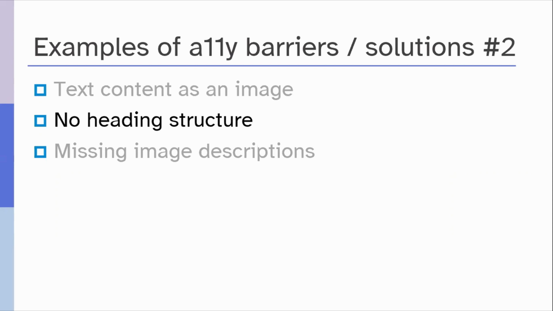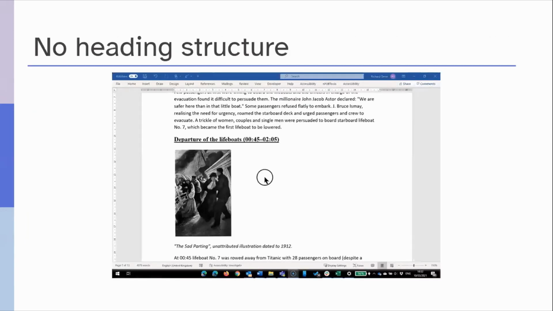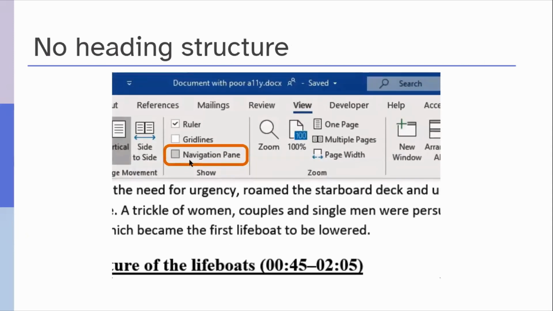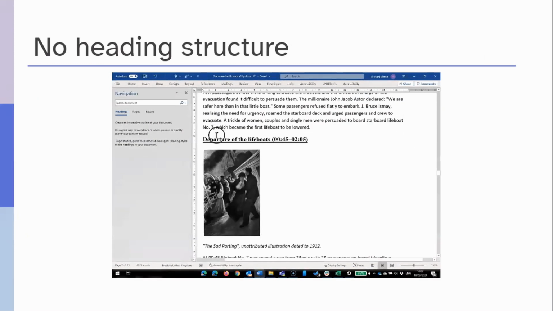Thanks, Kirsi. Now we will have a look at an example of heading structures, how lack of a heading structure actually creates barriers for many people with disabilities. When documents don't have a heading structure, it becomes difficult for everyone to navigate it. You can see an example here. This document has sections and subsections which are visually prominent, but when we open the navigation pane from the view ribbon, we find that the navigation pane is empty. There are no entries in it.